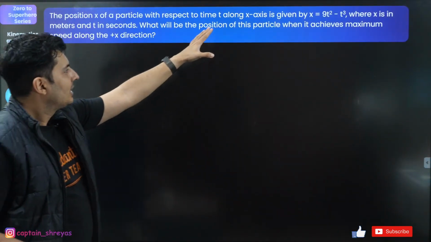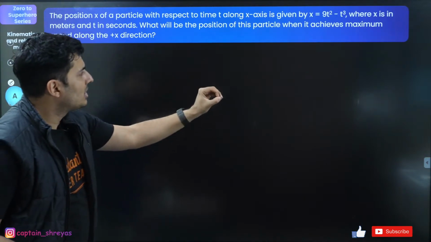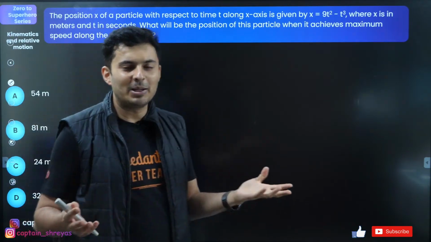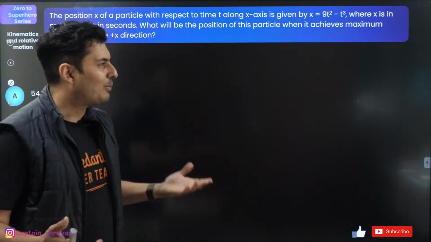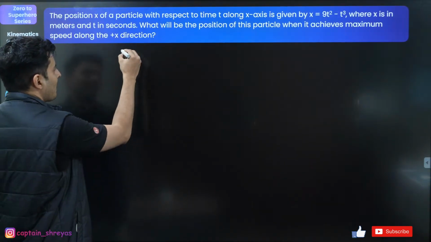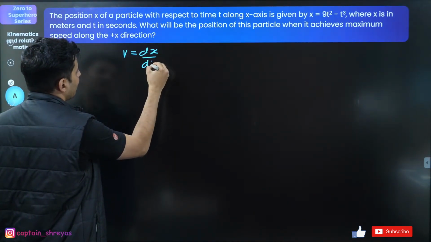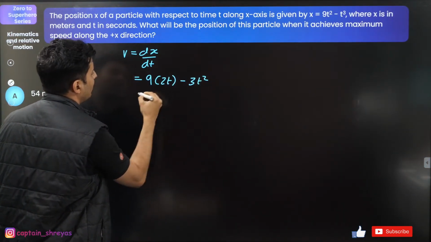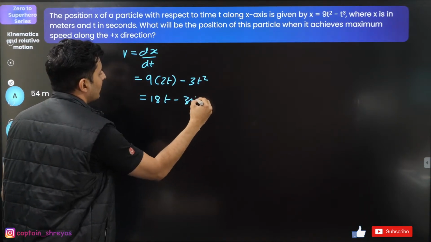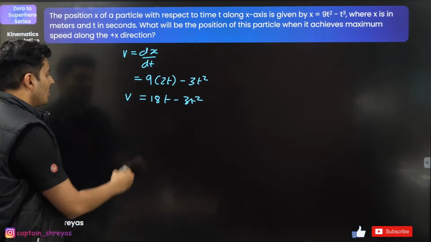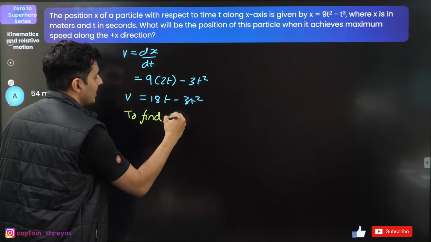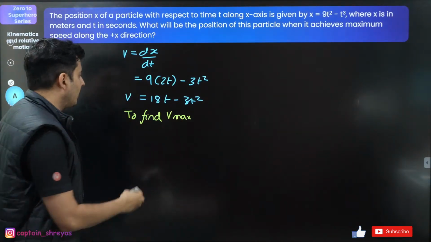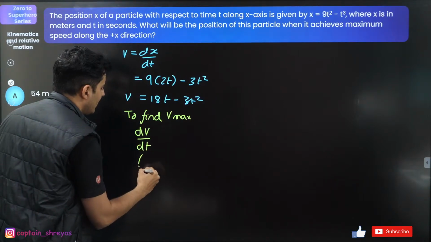The position is given by this. What will be the position when it achieves maximum speed along the x-axis? Looks like a maxima minima question to me. Application of derivatives, maths kind of question. Position is given. So velocity dx by dt will be 9 into 2t minus 3t square, which is 18t minus 3t square. That is velocity. Now to find the maximum velocity, what do? Derivative, maxima minima, dv by dt. dv by dt should be 0.